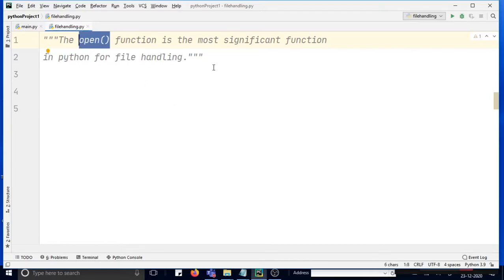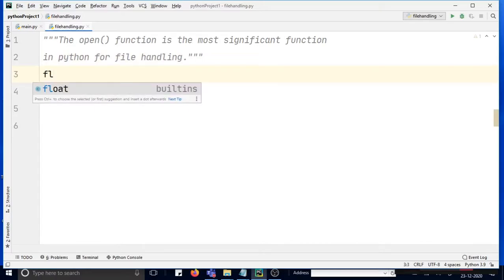So we have to use this open function, and let us see how to read a file. For that you should have a pointer. You can call it a file pointer, or you can call it a variable that will be pointing to the file. Let us say I have already written a file in my D drive. Inside the file folder, I have a sample text file, and that file I'm going to read.